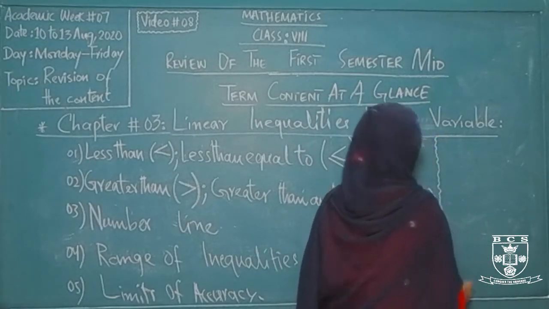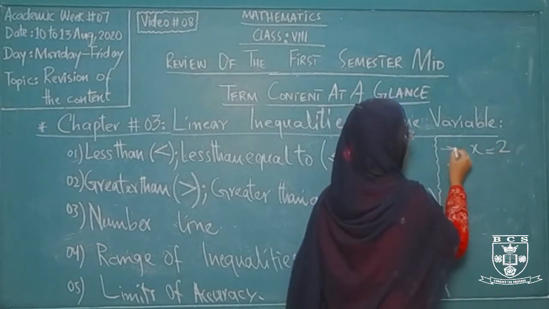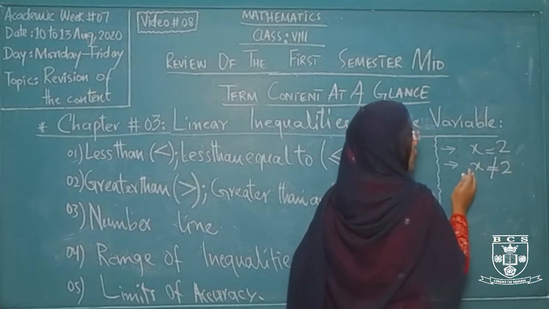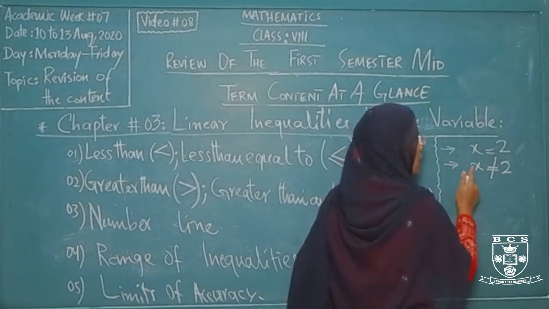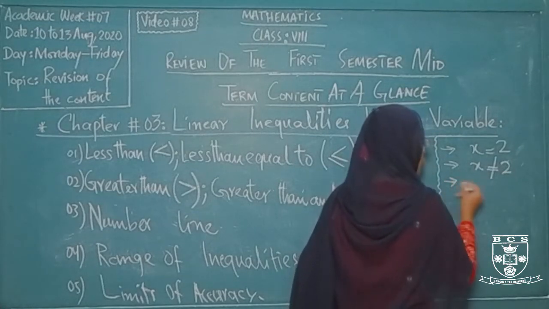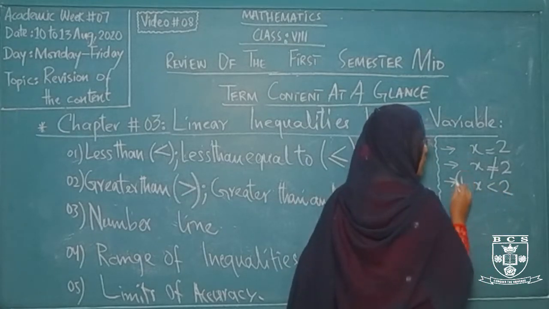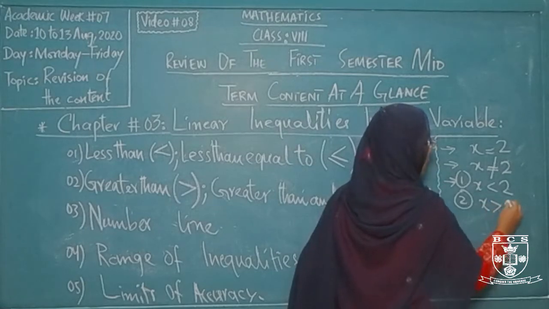For example, if I am saying that x is equal to 2, the very first statement, in the next statement I am saying that x is not equal to 2. If x is not equal to 2, there are two different conditions: x must be less than 2 or x must be greater than 2. In the first condition, x is less than 2, and in the second condition, x is greater than 2.